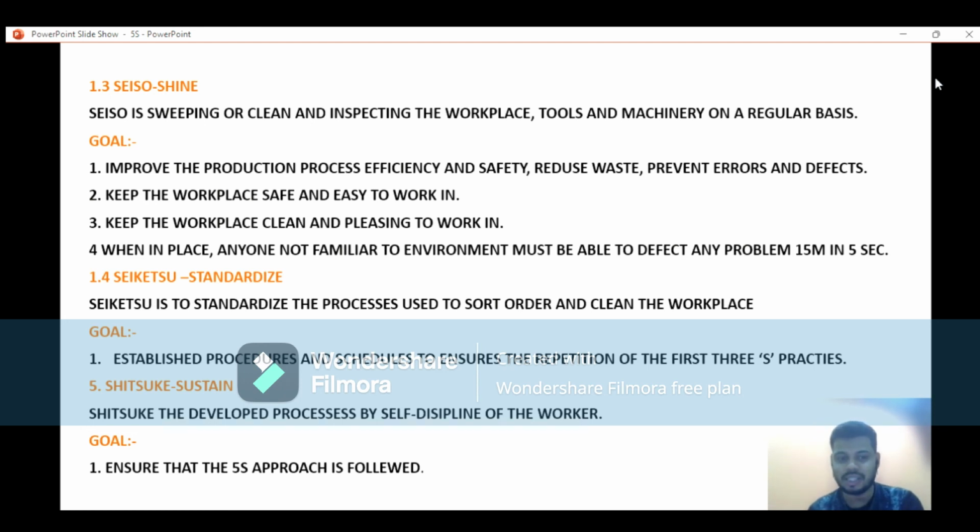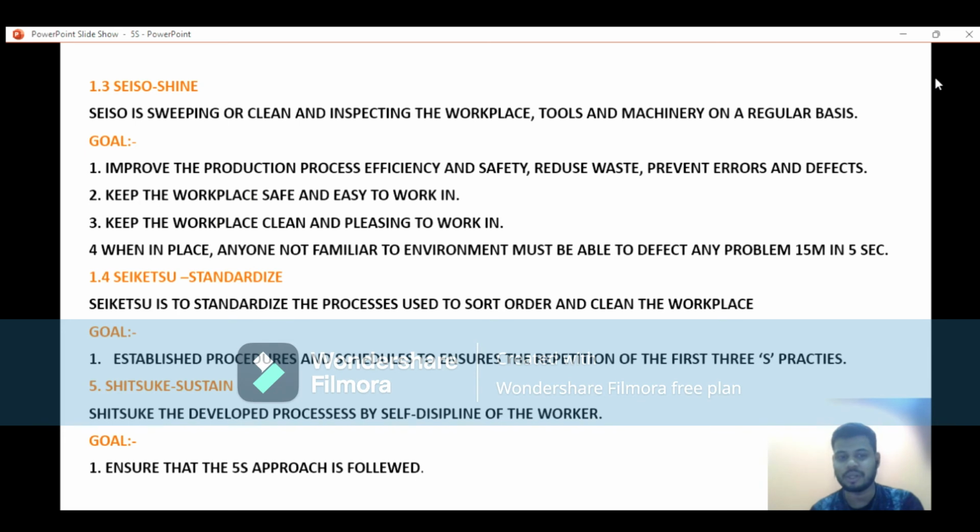Standardize means you have to do it daily. So that we can say that 1S, 2S, and 3S are done.